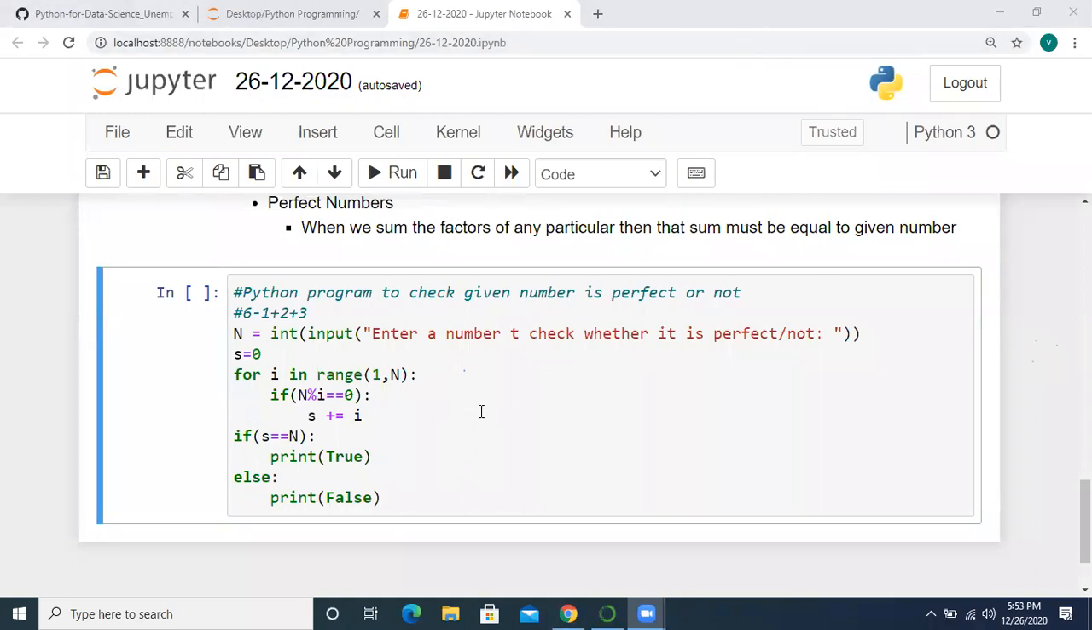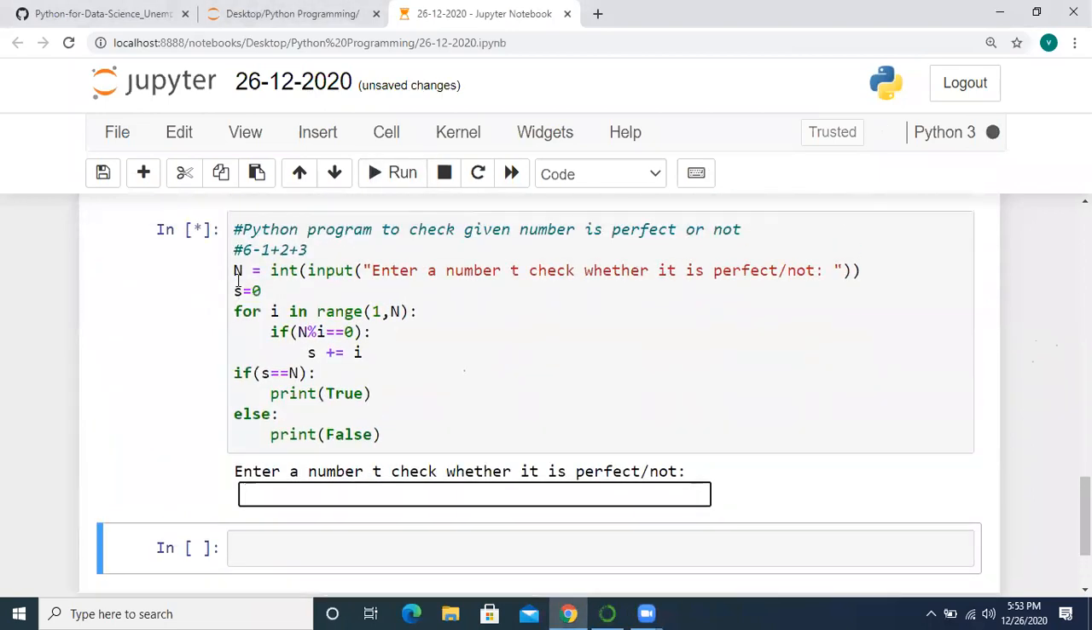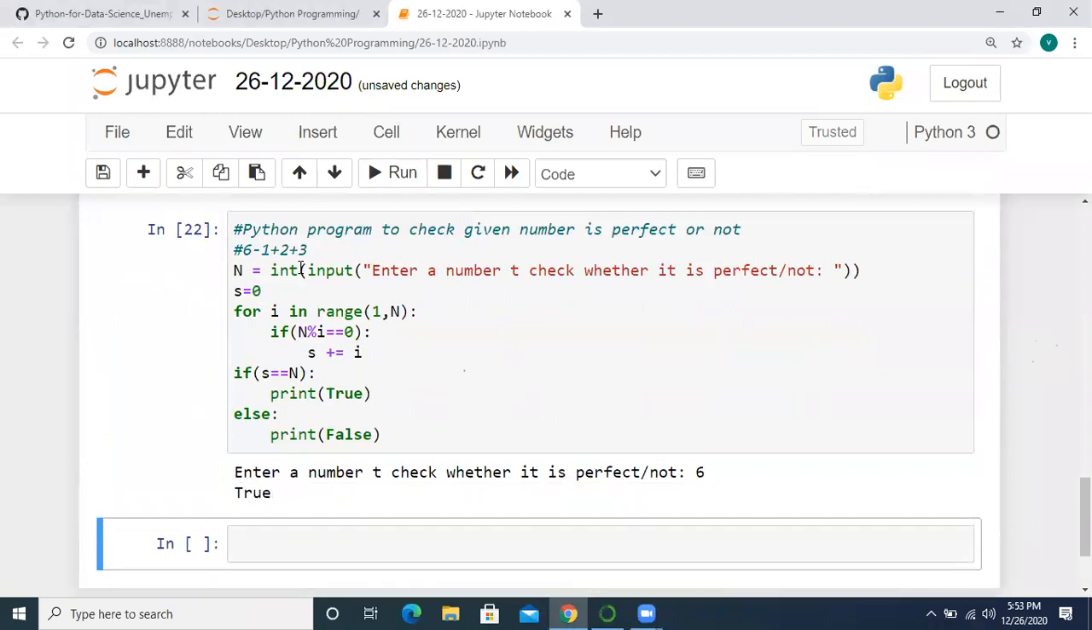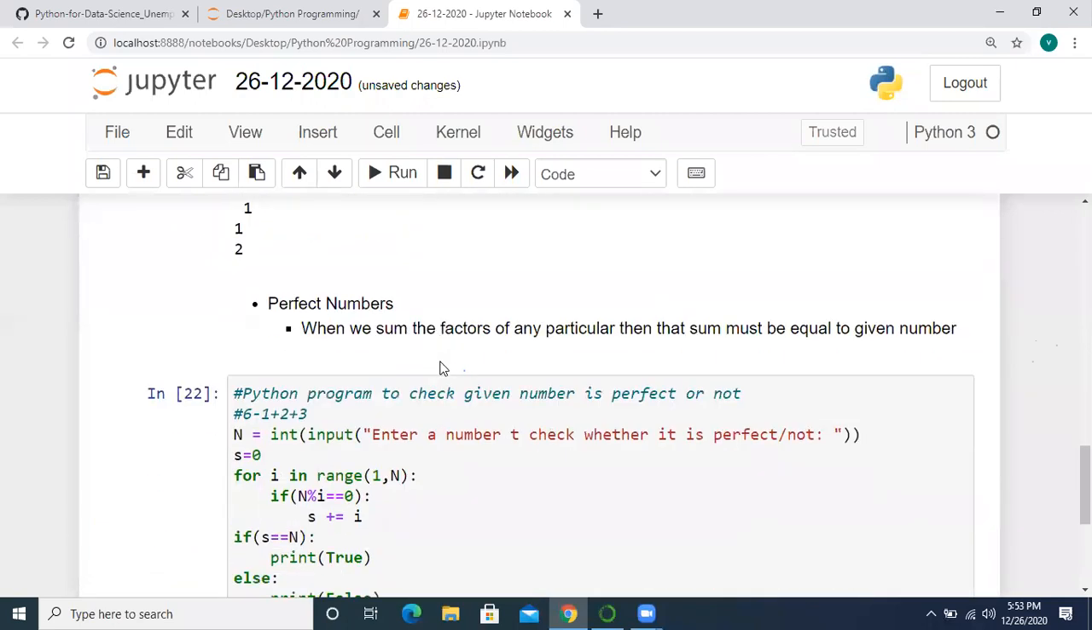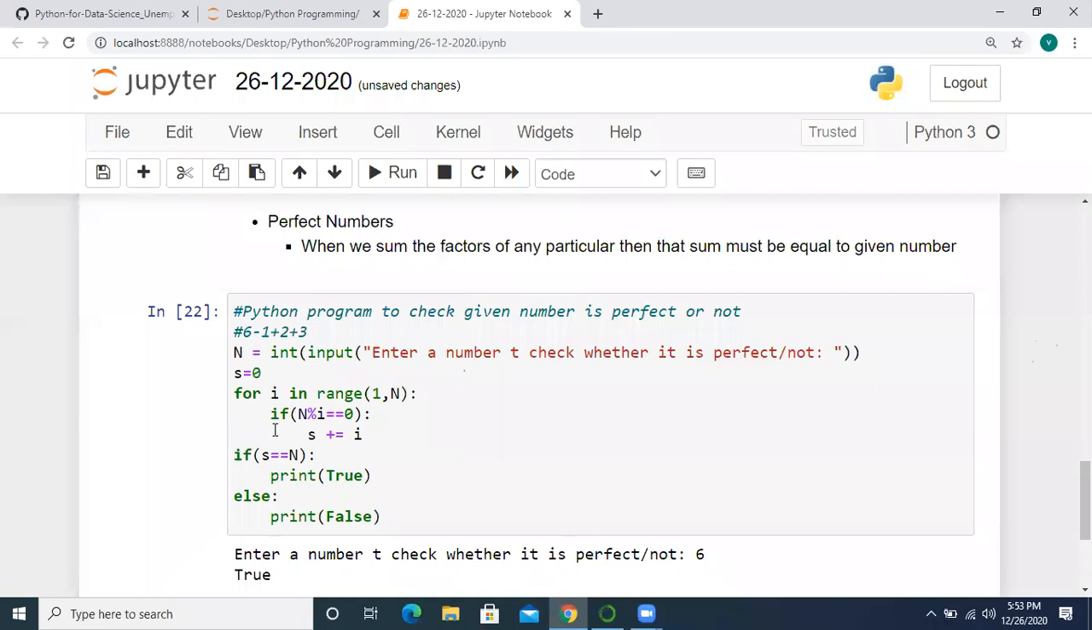No problem. So now let me execute this. Suppose we say that 6 is a perfect number, right? 6 is a perfect number. True. Okay, we are getting true because the sum of factors of that particular number is equal to 6. So that's why 6 is a perfect number. So this is the program. Are you all clear with this program?